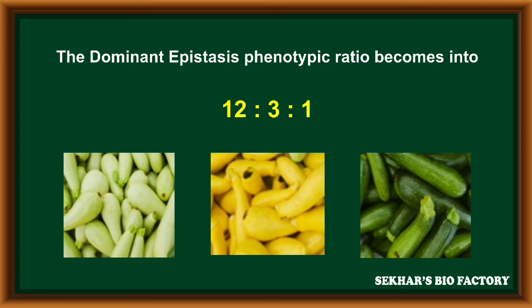So the dominant epistasis phenotypic ratio becomes 12 is to 3 is to 1. So 12 are with white fruit coat, 3 are with yellow fruit coat, 1 is with green fruit coat. It is the first example for dominant epistasis.